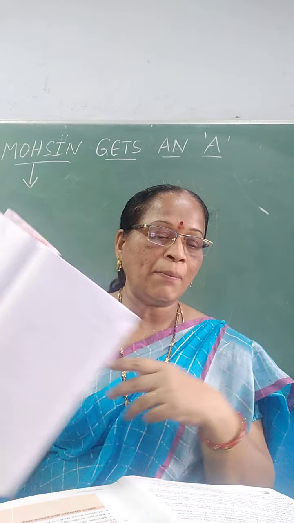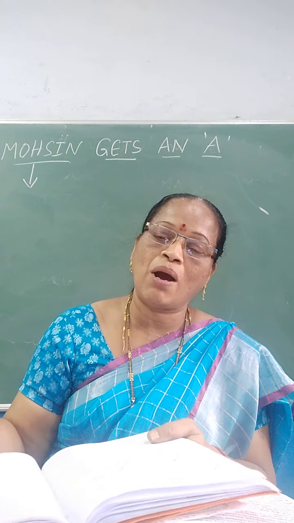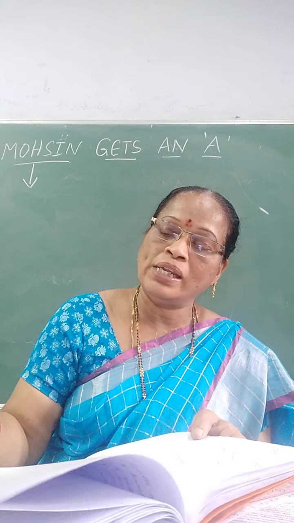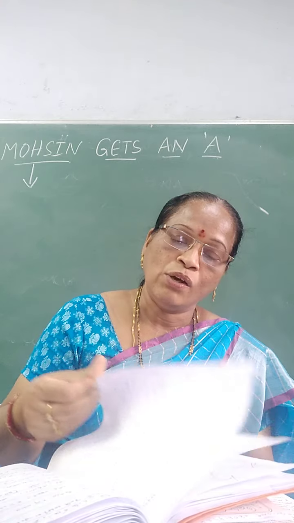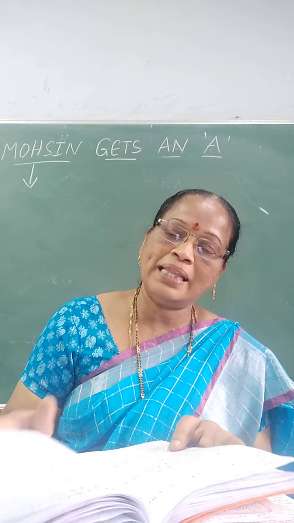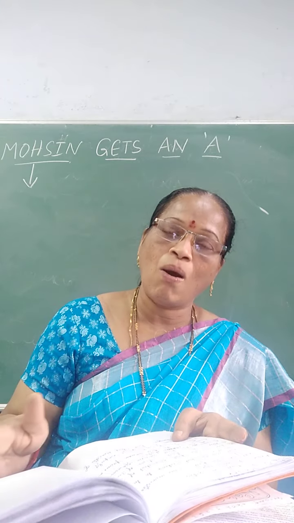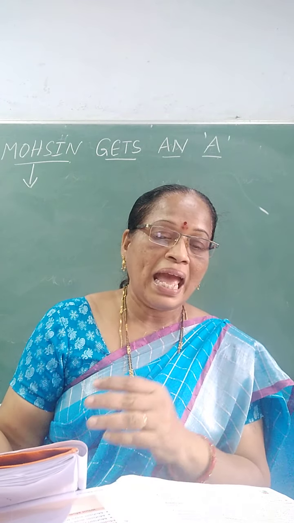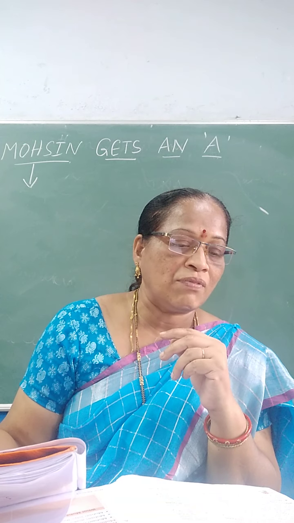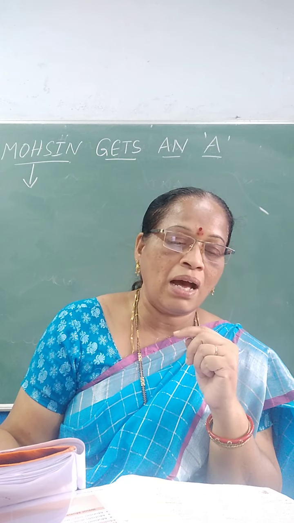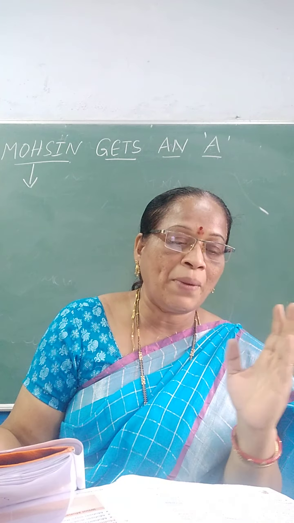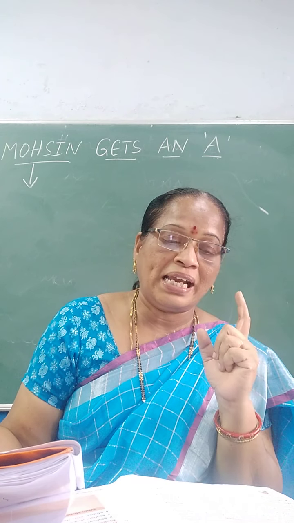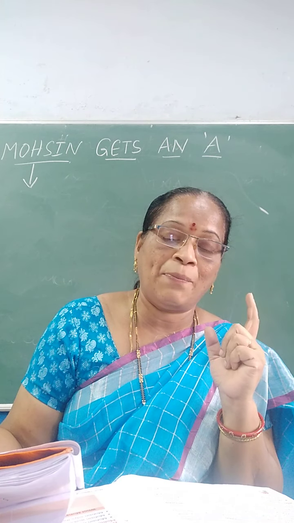Now Mohsin turned page after page slowly. That boy started to turn the pages. First he saw the letter A on the first page. After that, slowly he turned page after page, all the pages. After some pages, the letter A appeared at the top in different colors with many smaller A's in pencil below.